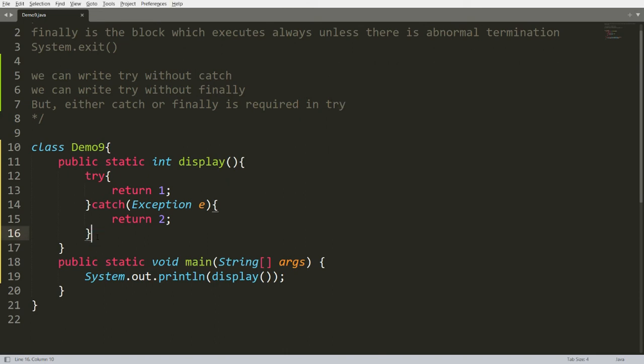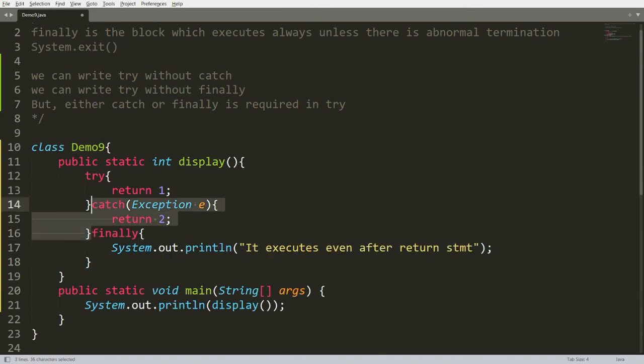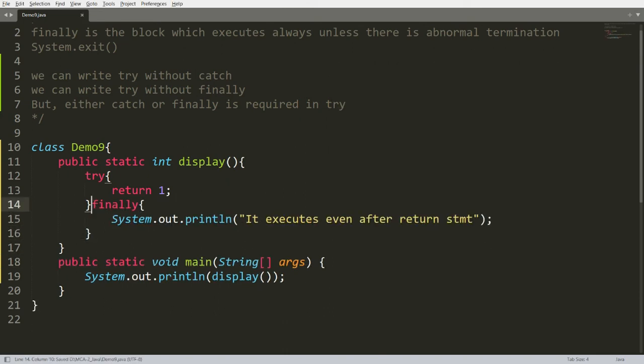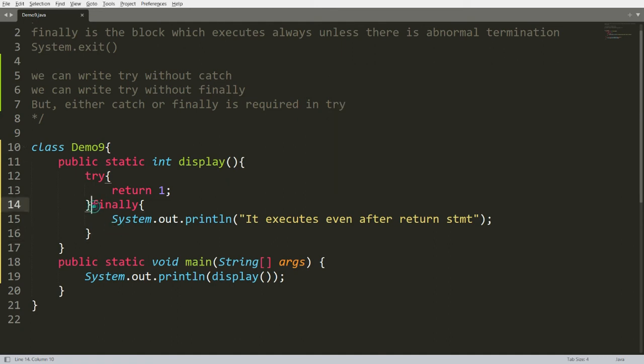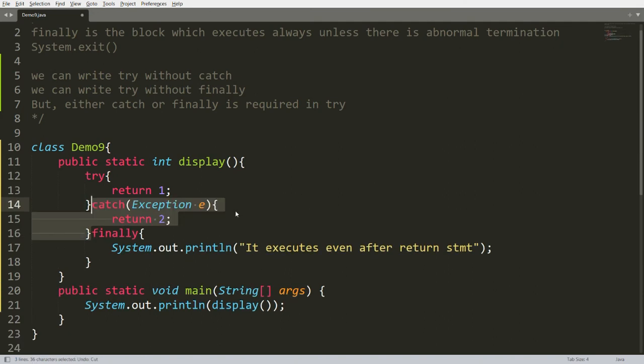If you are writing finally but not writing catch, then also it's okay. You can save this and compile your program again. It will compile successfully. So we can say that either catch or finally or both you can write in a try. But we cannot write a try without catch or finally. And one try may have multiple catch blocks.